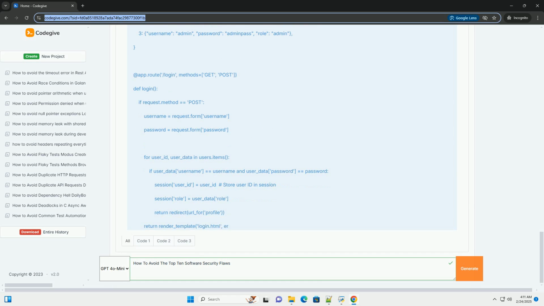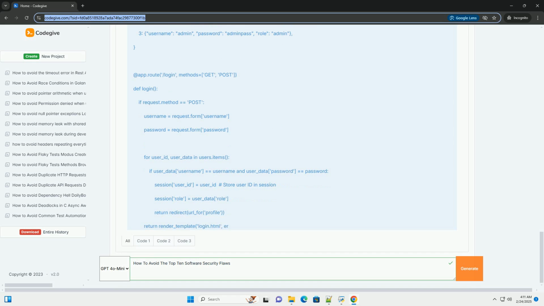Prevention strategies. Code signing. Sign your code to ensure that it has not been tampered with. Verify the signatures of all code before installing it. Dependency verification. Verify the integrity of all third-party libraries and dependencies. Use checksums or digital signatures to ensure that the components have not been modified. Software bill of materials, SBOM. Generate an SBOM for your application to track all of its components and their versions. This helps you identify and address vulnerabilities in your dependencies.